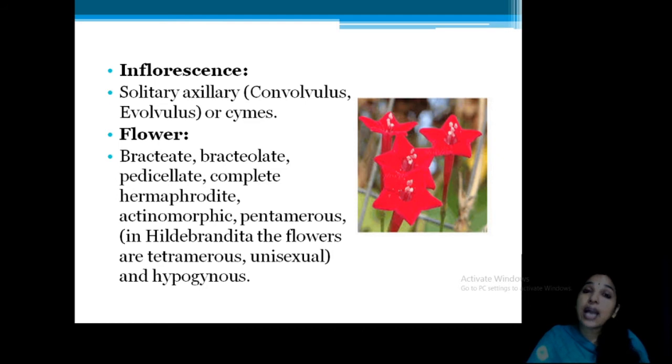Then while discussing the flower, the flowers are bracteate, bracteolate, pedicellate, complete, bisexual or hermaphrodite, and actinomorphic. This is an example of a plant, in our common Malayalam name you can call it Narayani, a climber with a pinnately compound leaf. On cutting this flower you will get equal halves. It is usually pentamerous, 5 and its multiples. Then one case, Hildebrandtia, is tetramerous, not available in our area. Then that is unisexual also, but that's only an exceptional case. Otherwise, it is hypogynous, pentamerous, bracteate, bracteolate, and pedicellate.